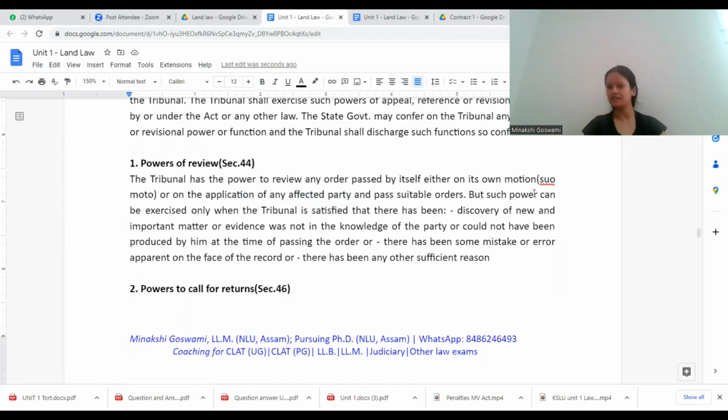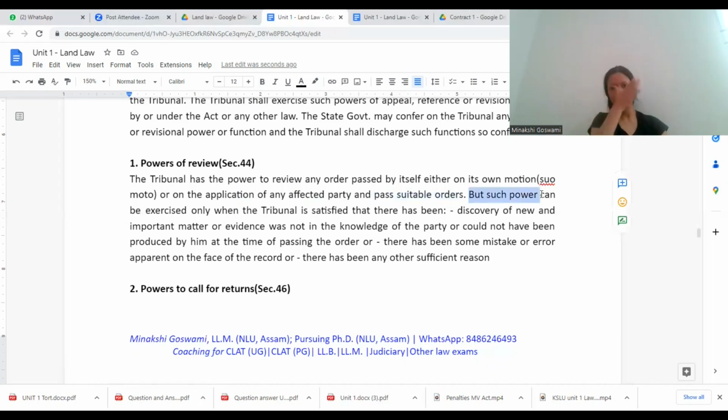If they have themselves realized, or parties have filed an application, they will review that order or decision and they will correct it. They will pass suitable orders. Many times it happens that when we talk about revenue matters, numbers, figures, calculations should be there. So maybe they have mentioned this is the amount, this is the amount, this is the amount. While making the total of it, there might be some problem. It might be an incorrect number mentioned, some typographical error might be there. In such situations, it will go for review.